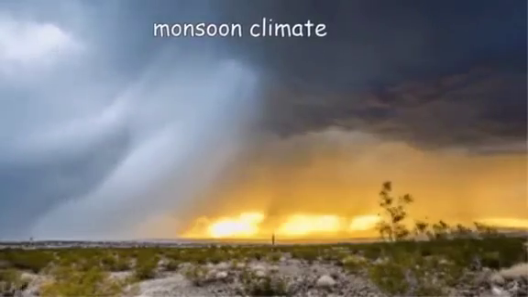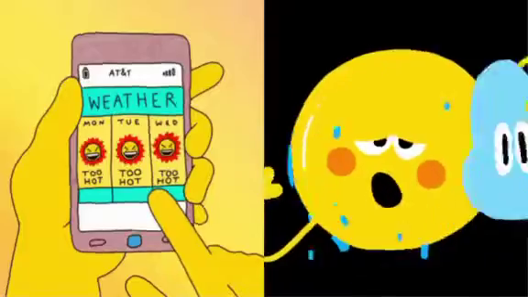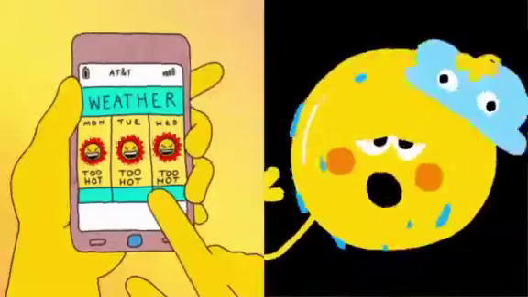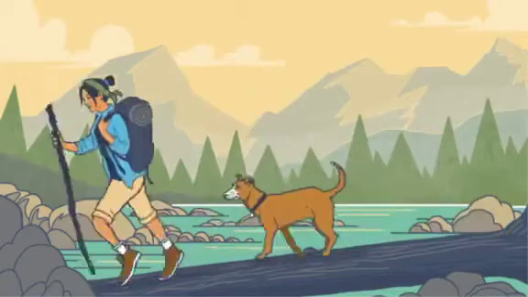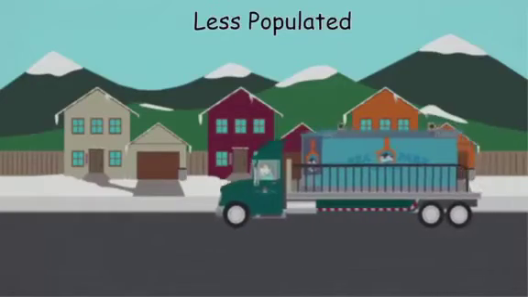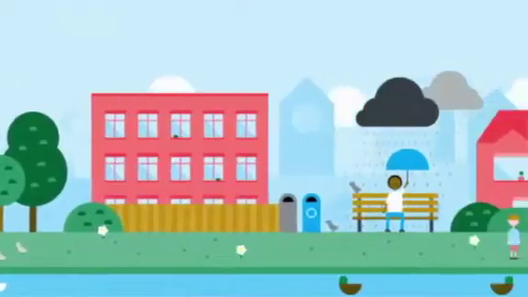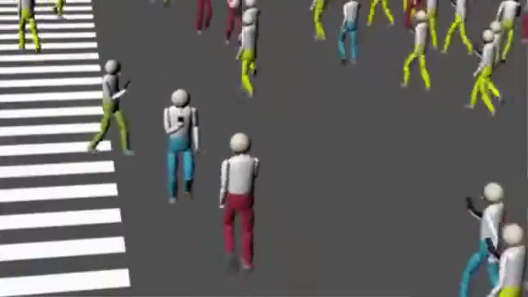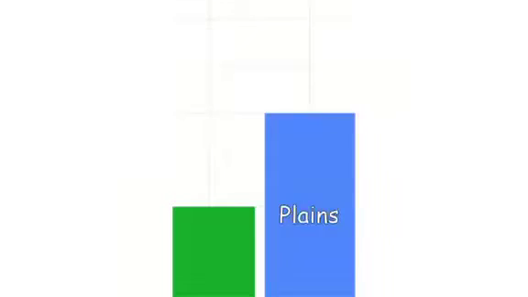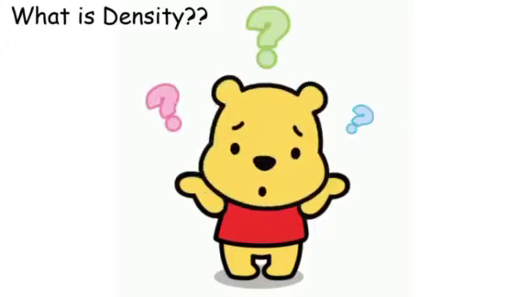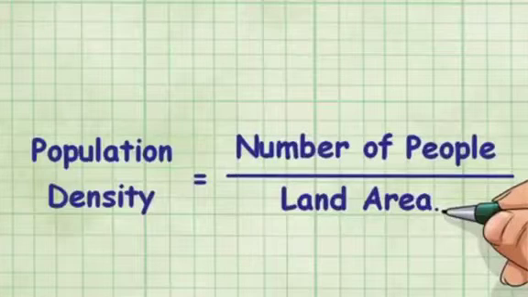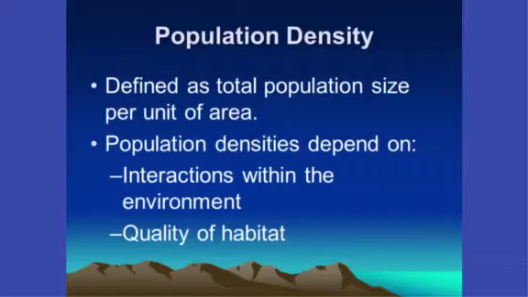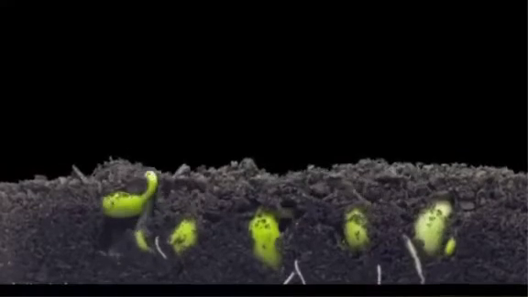It has monsoon climate. Summers are hot and winters are cool. Mountain areas are less populated as compared to plain areas. Density of population of the plains is high. Now, what is density? It means the number of persons that live in 1 square kilometer of area.